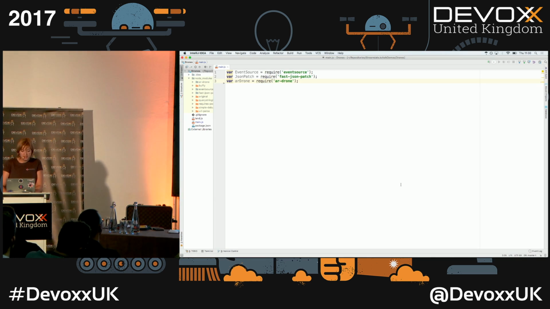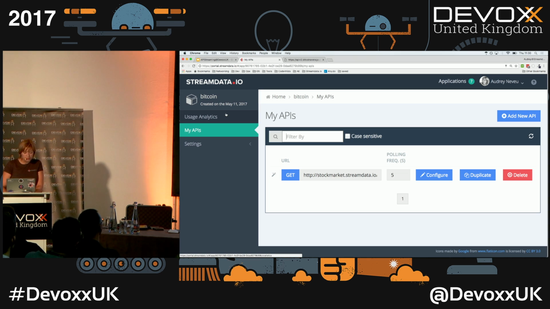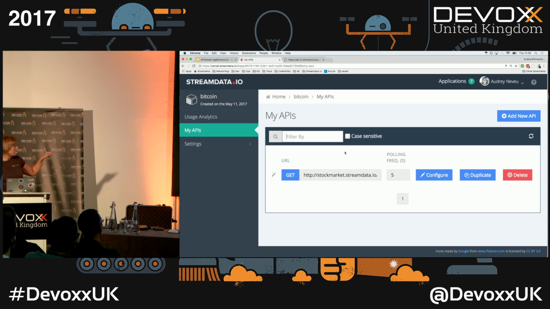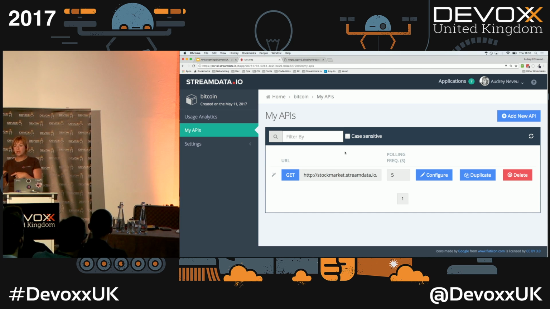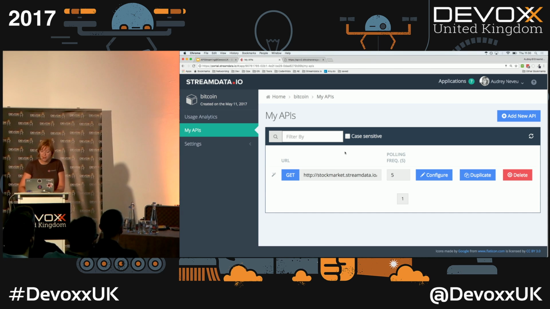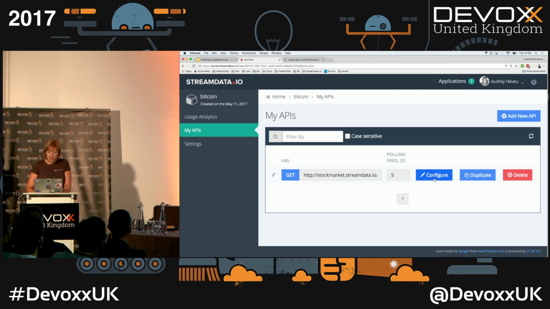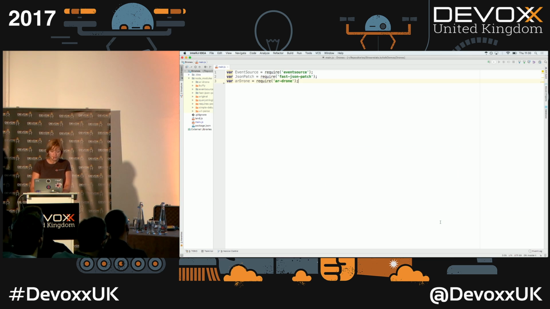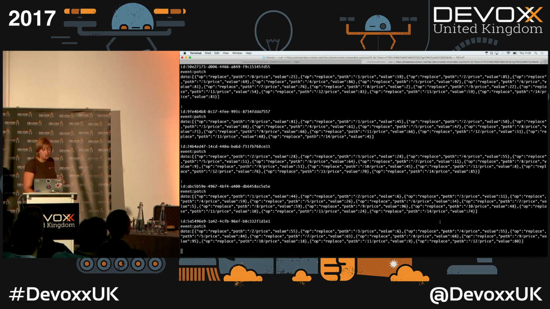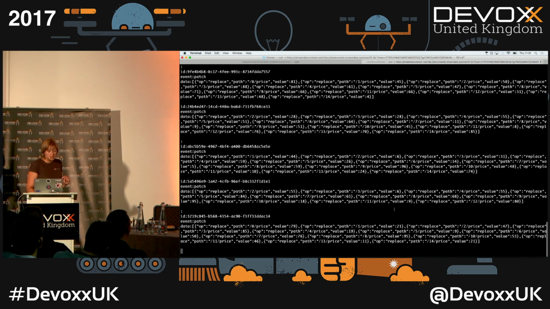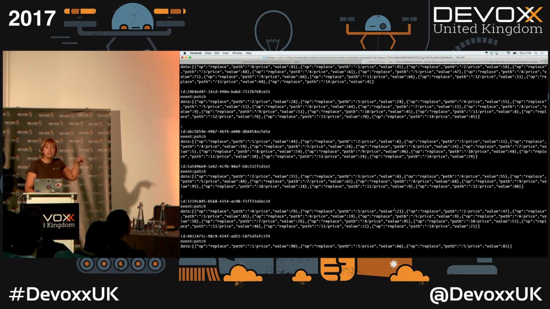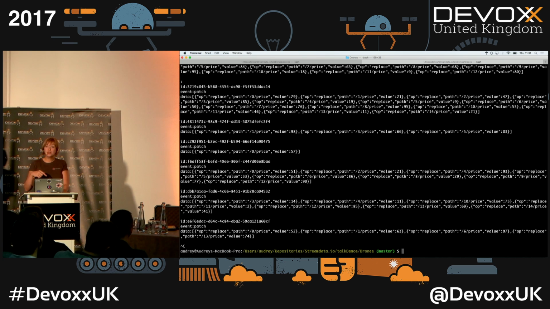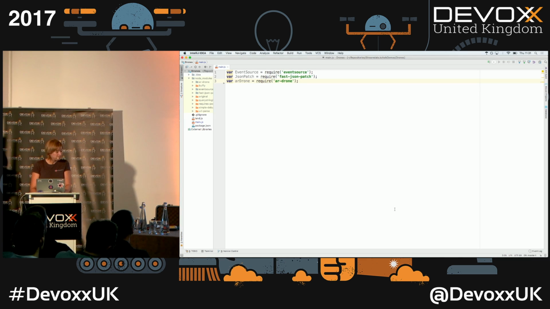The really nice thing there is I can go back to my API section. So my API has been automatically provided by the curl command, but you can create it manually, or you can create it by API. You can duplicate it too. Here I'm just going to change the configuration, change the polling frequency to 1. And if I go back to the terminal, the polling frequency has been automatically updated without closing and reopening the stream.